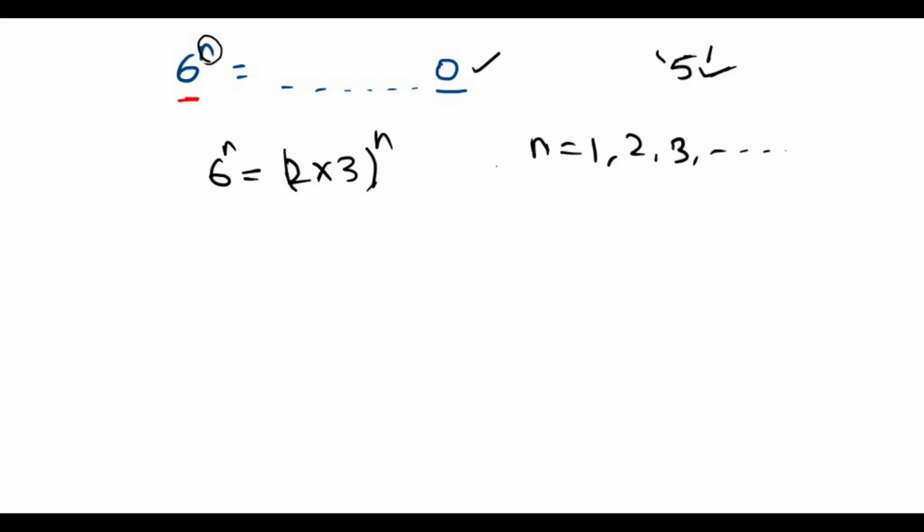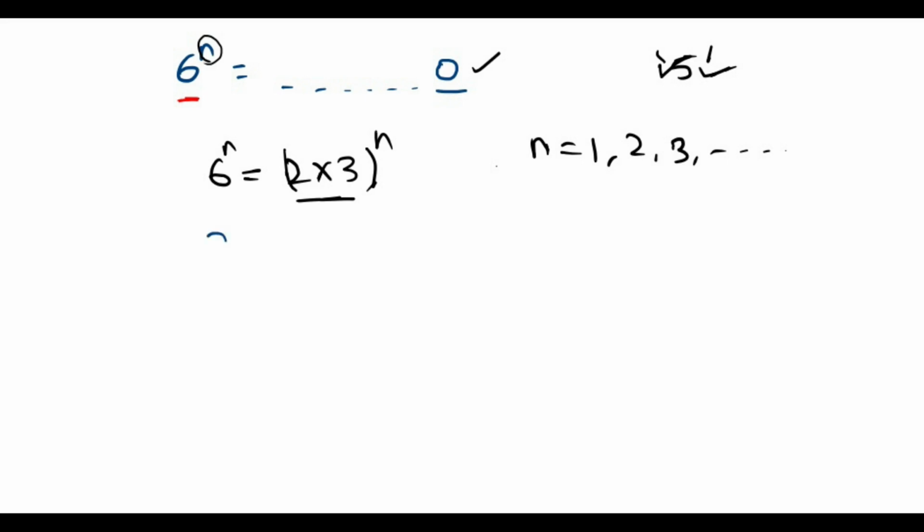For any number n, will it end with 0 or not? We need to check. For that purpose, firstly, there is no prime factor of 5 in this given 6. 6 is 2 into 3. So the number ending with 0 does not occur.